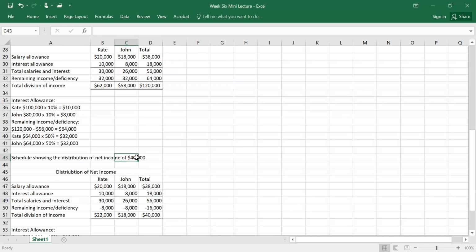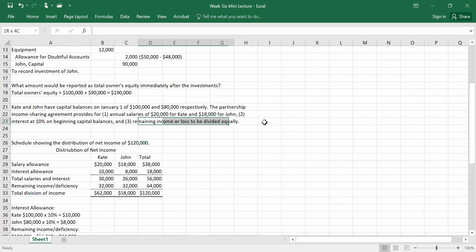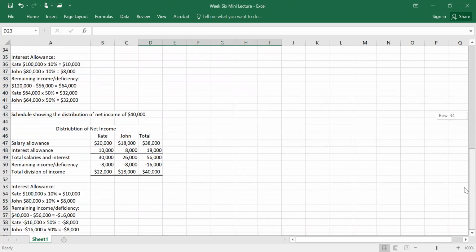However, we only have net income of 40,000. Since it told us the remaining income or loss is to be divided equally, first of all, we have to figure out how much of a loss we have to account for. Well, 40,000 of net income minus the 56,000 that we've already attributed leaves a negative 16,000. Each one is getting 50% of that, so each one is getting a negative 8,000. So we're giving Kate a negative 8,000 and John a negative 8,000, for a total of negative 16,000.